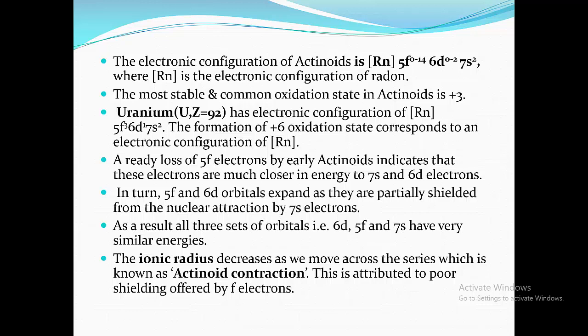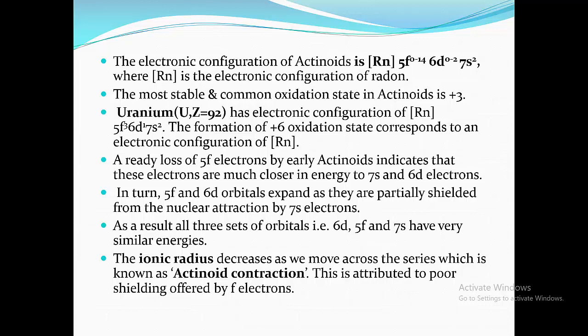Uranium, having symbol U and atomic number 92, has electronic configuration Rn 5f3, 6d1, 7s2. The formation of the +6 oxidation state in uranium corresponds to the electronic configuration of Rn, that is radon.